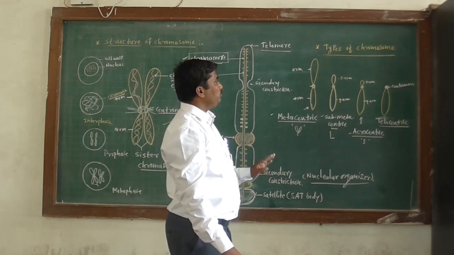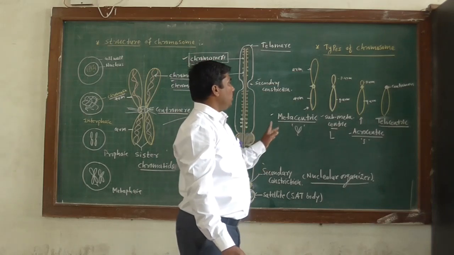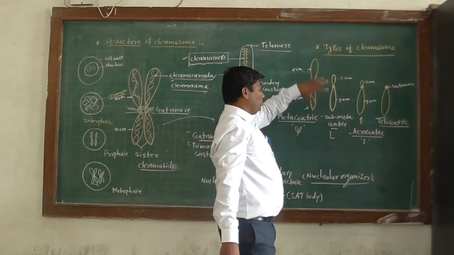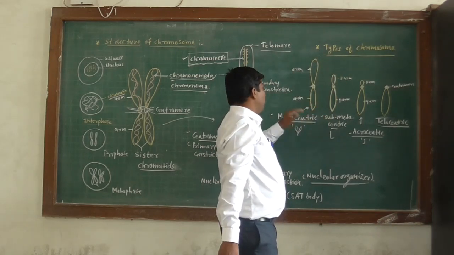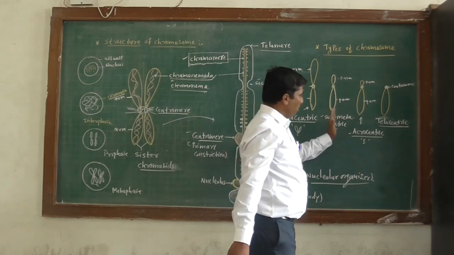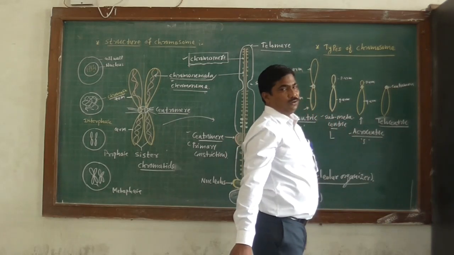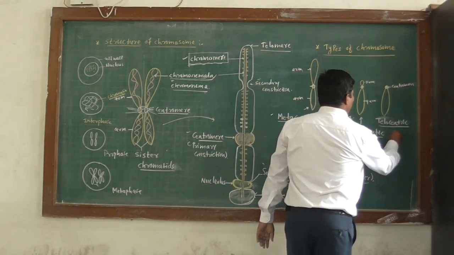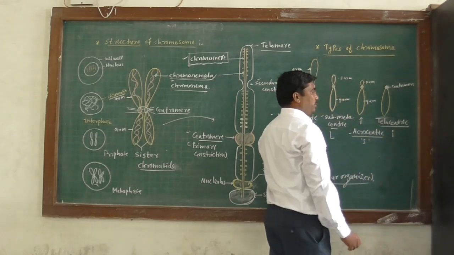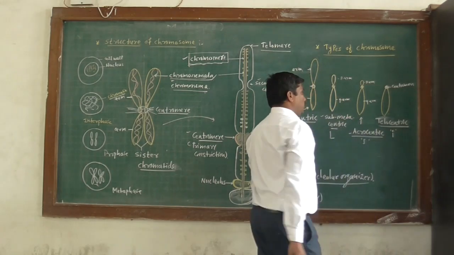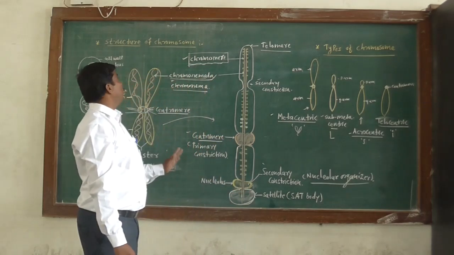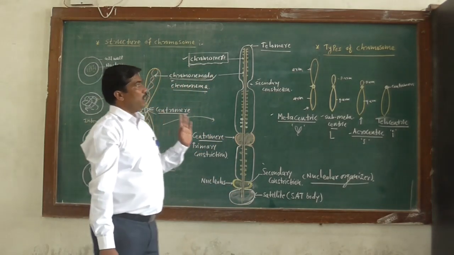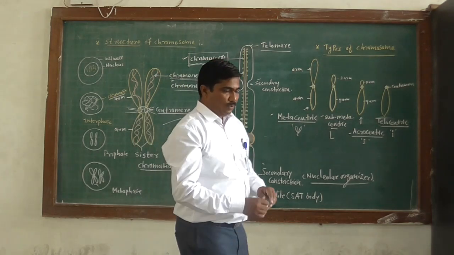So according to the types of chromosome, according to the position of centromere, chromosomes are divided into four types: metacentric, submetacentric, acrocentric and telocentric. Telocentric chromosome looks like the letter I, or it becomes a rod shape. Okay, so that is about the structure of chromosome and the types of chromosome.